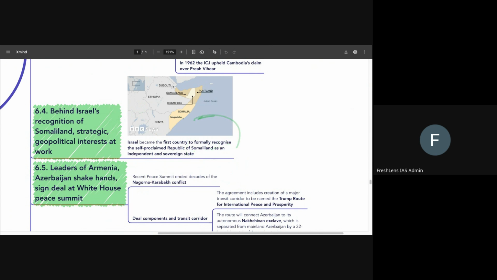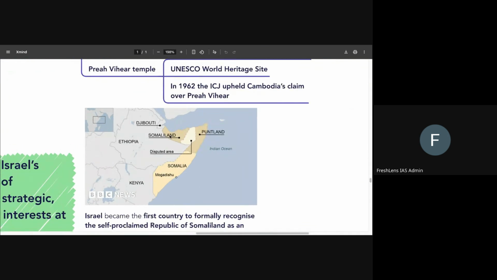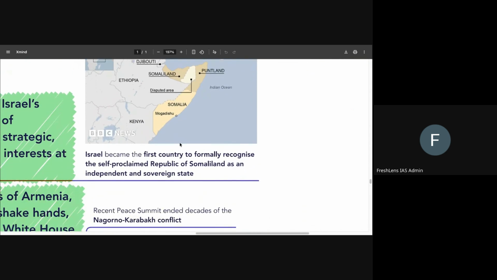And then we need to have a rough idea about the location of Somaliland. As you can see here, Somaliland lies here. You're able to see Djibouti lies here. You're able to see there is a disputed area and Puntland lying on the right side of Somaliland. And you can see that at the south, you find Ethiopia, etc. in the case of Somaliland. So you are able to see the geography of this particular region, right?